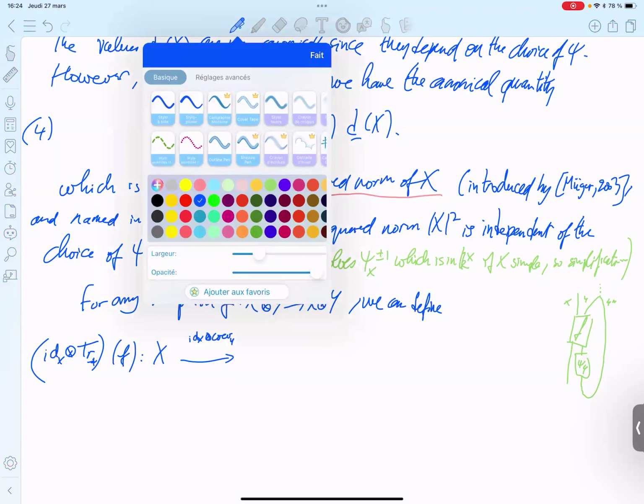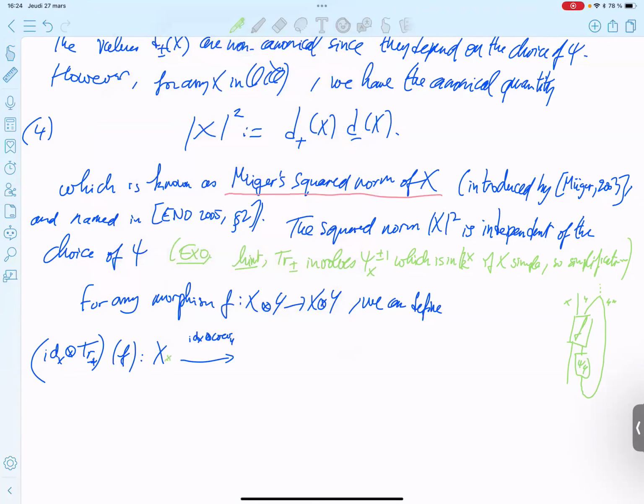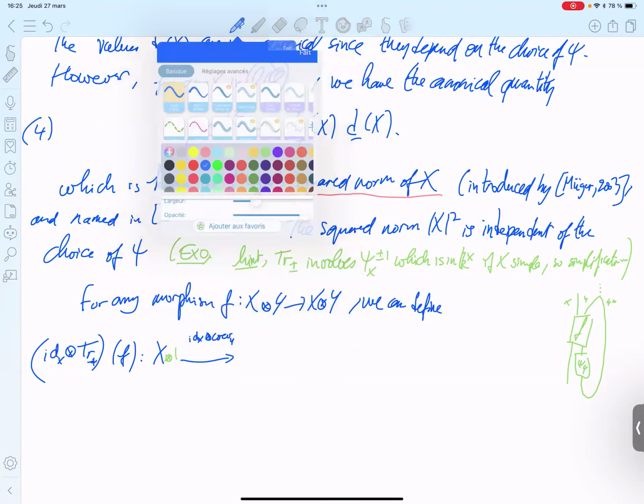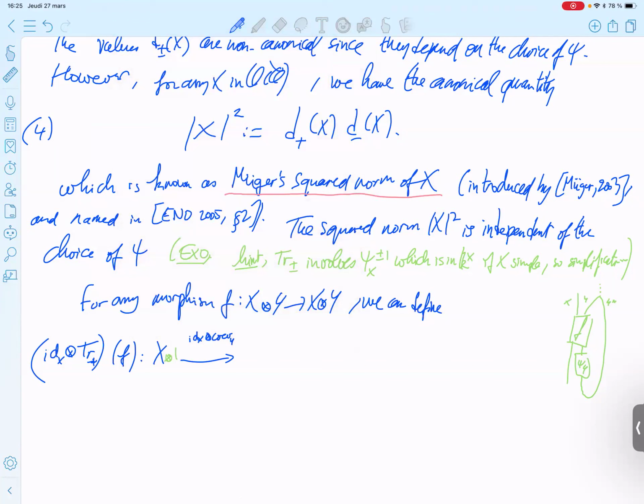As is usual, you can omit tensor 1. So please go from x tensor y star, and then in fact the idea is the same as before. So it's a composition.